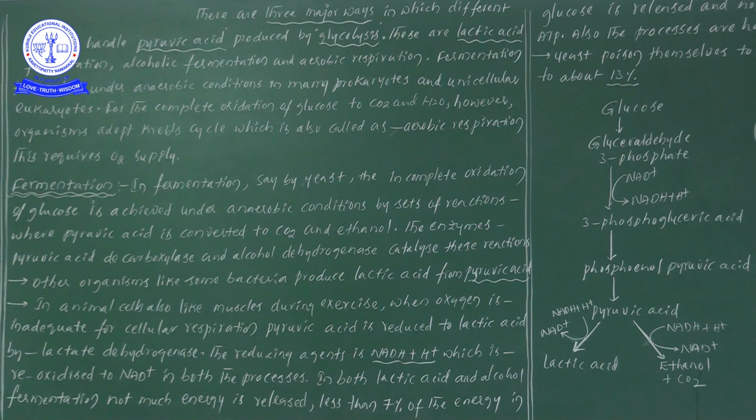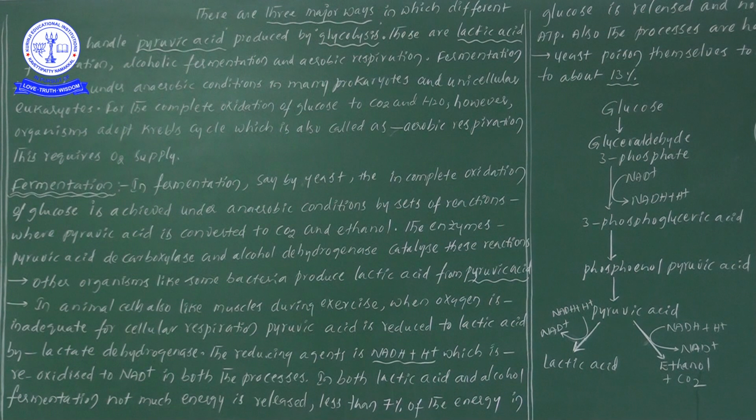One pathway involves the complete oxidation of glucose, and in some other organisms there is only partial oxidation of glucose. Likewise, respiration can be divided into two types, as we discussed before.